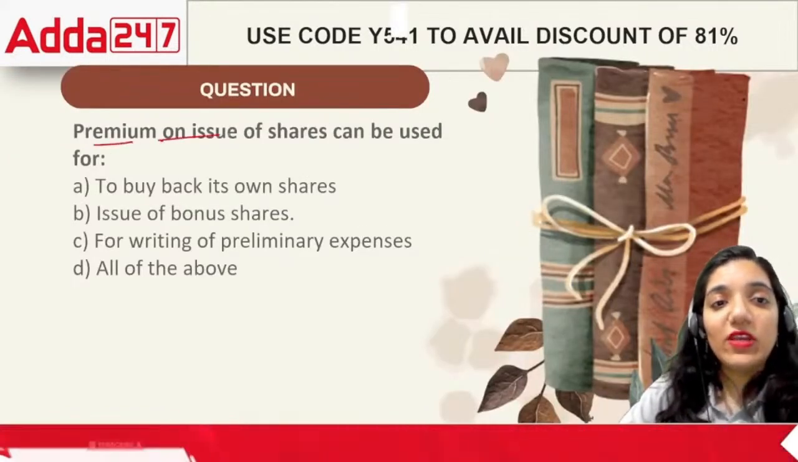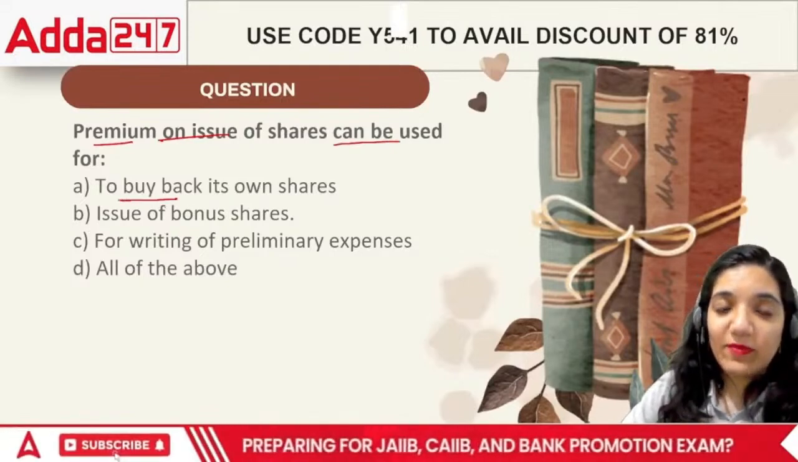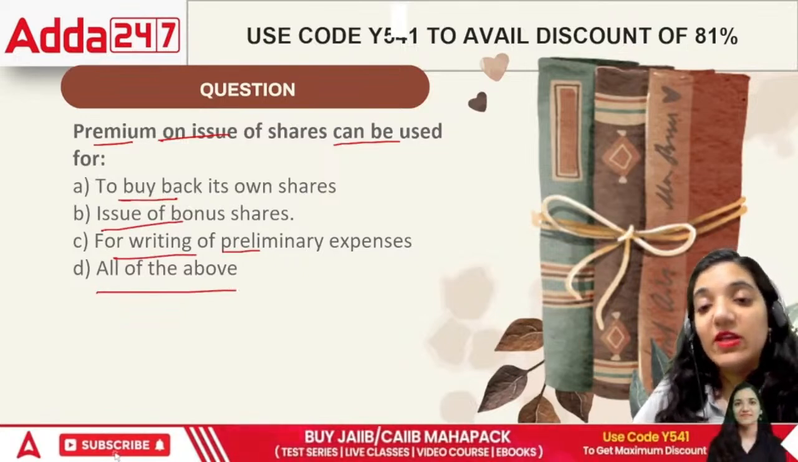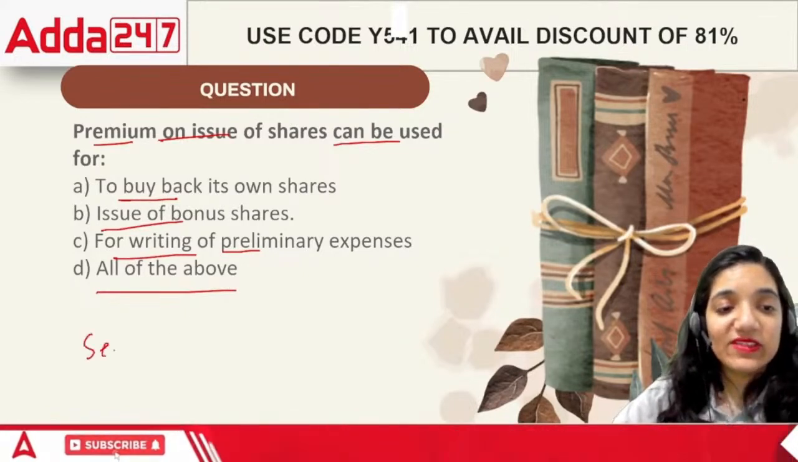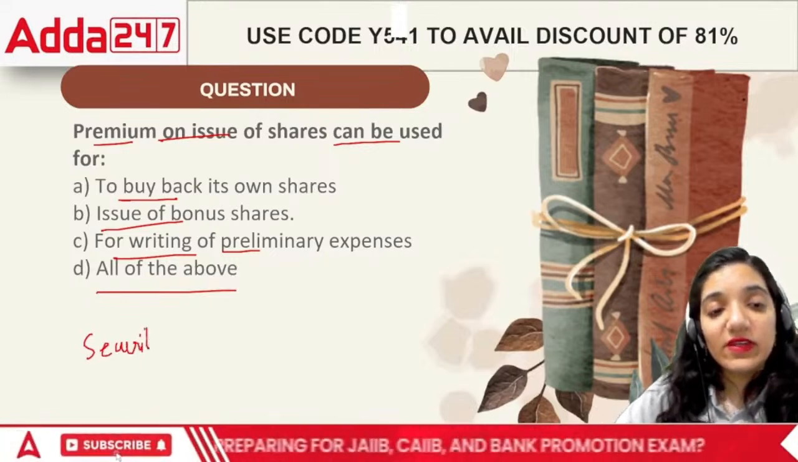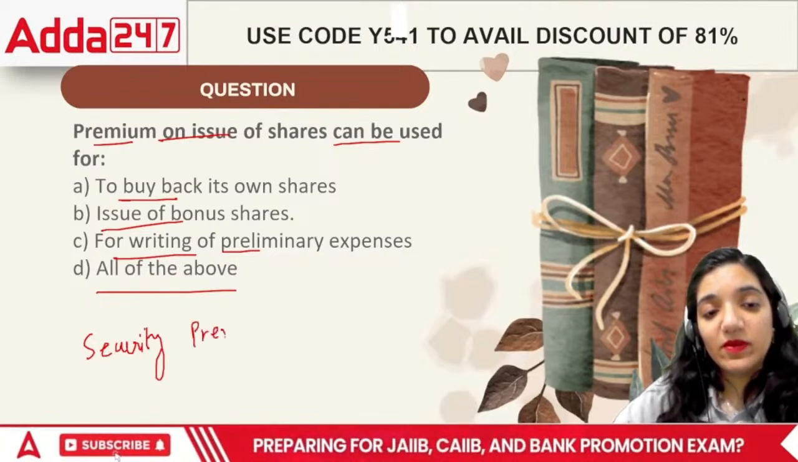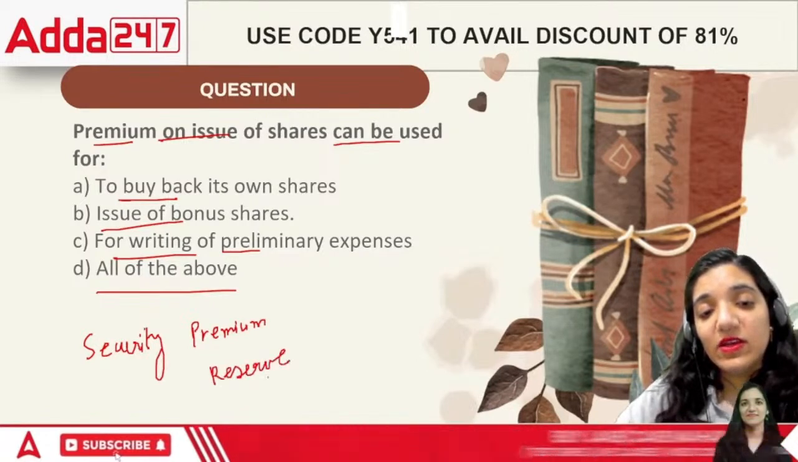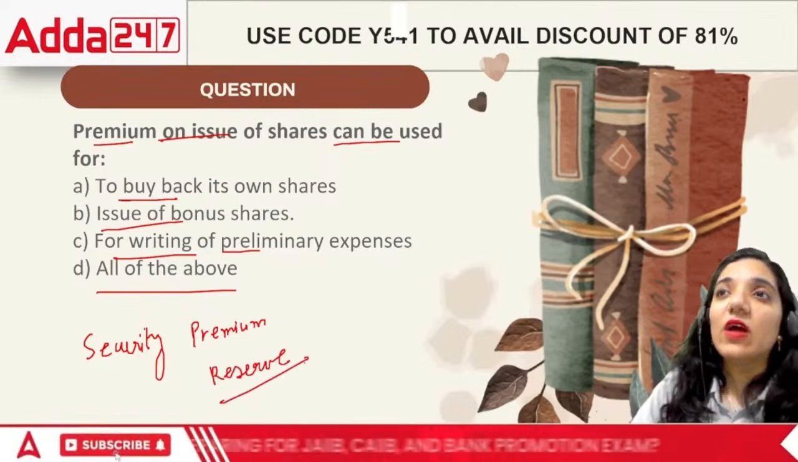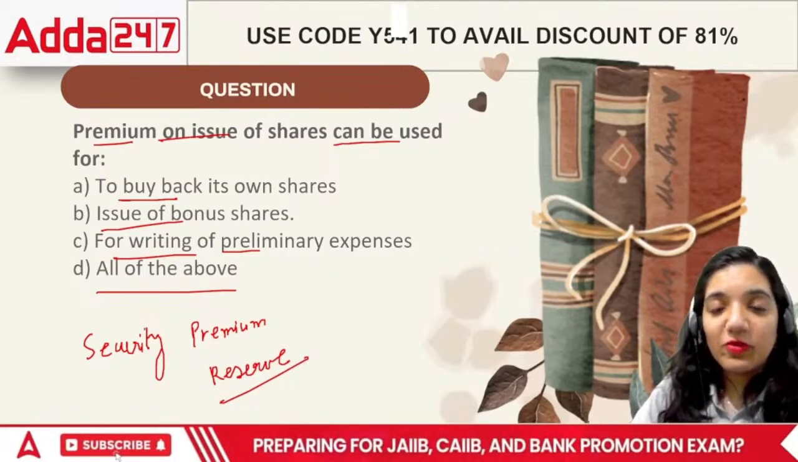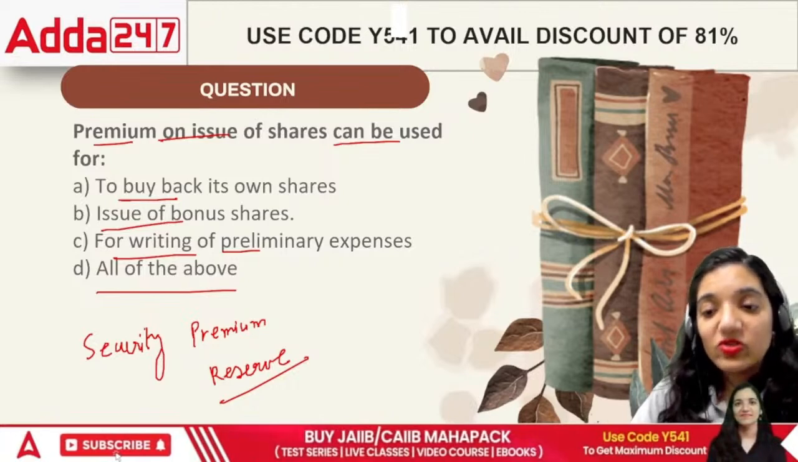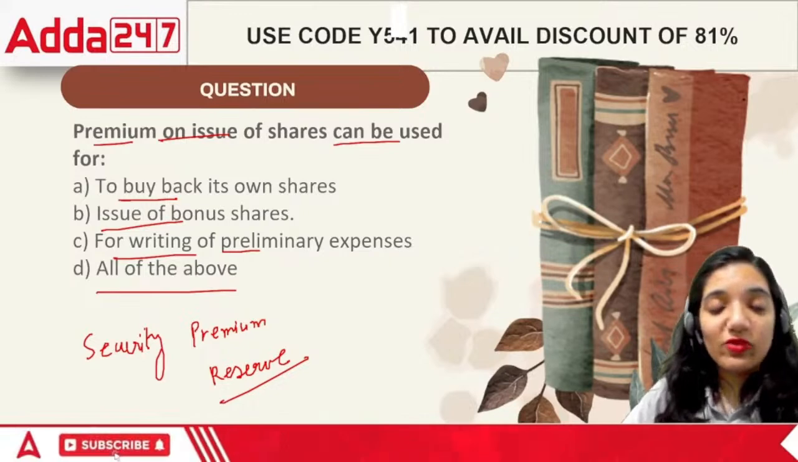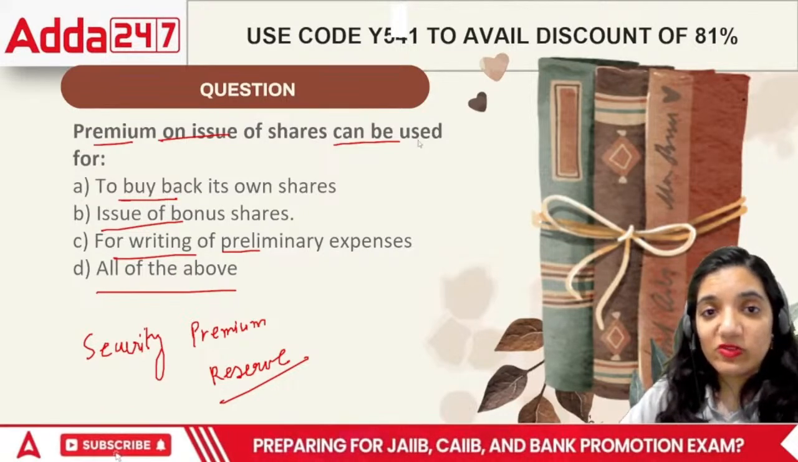Next, premium on issue of shares can be used to buy back own shares, issue of bonus, for writing off preliminary expenses, or all of the above. Do you know, securities premium reserve is basically a reserve which is specific. When we say specific, it cannot be used for random reasons. It can be used only and only for specific reasons. In terms of accounting, it can be used only for specific purposes. What are those purposes, everyone?